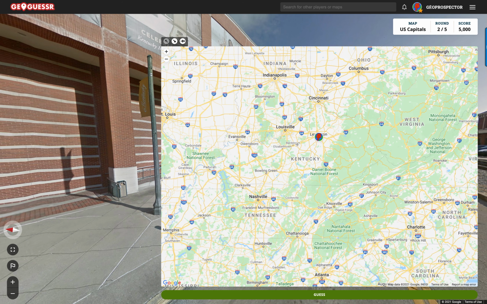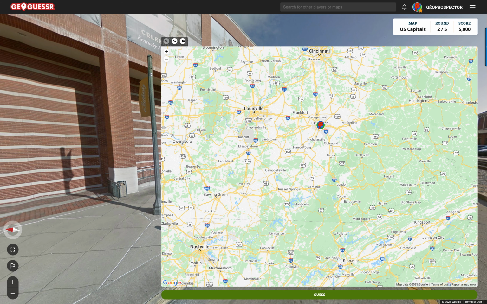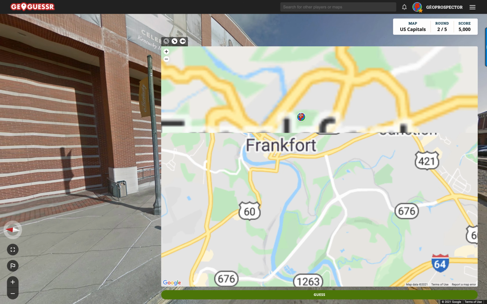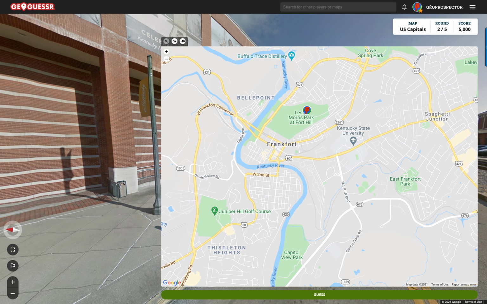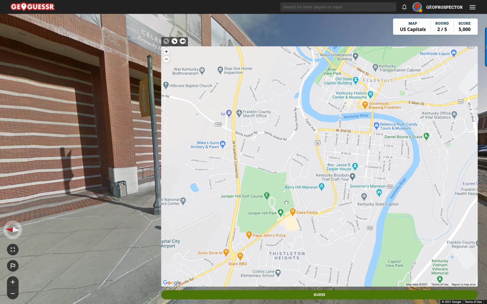So I'm definitely looking at the state of Kentucky. Yes, that is correct. We see that we are in Kentucky because of the sign. You would imagine that the state capital would appear on Google Maps at about this level. We've got, oh, Frankfort. Oh my goodness. There we go. Okay. It goes to show I'm only human. And what can you do when you're looking at these things?